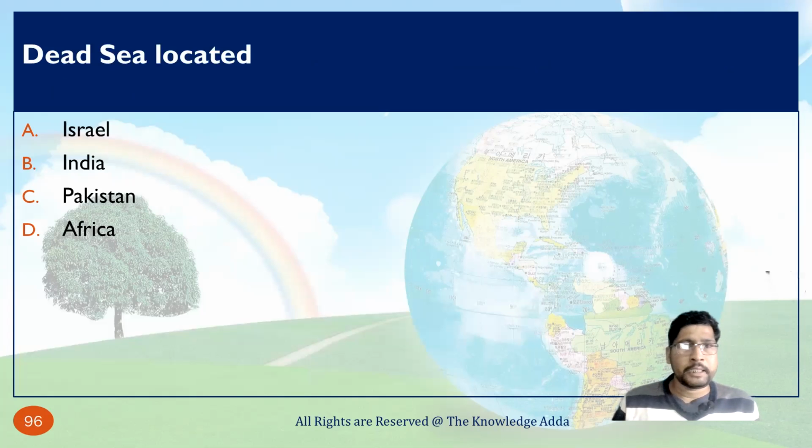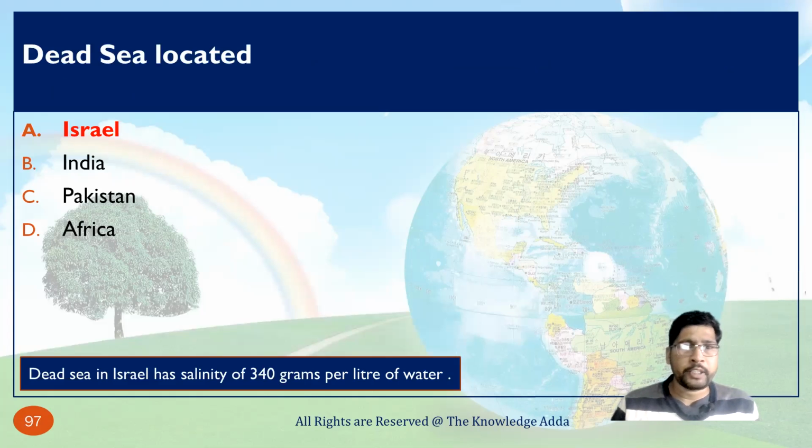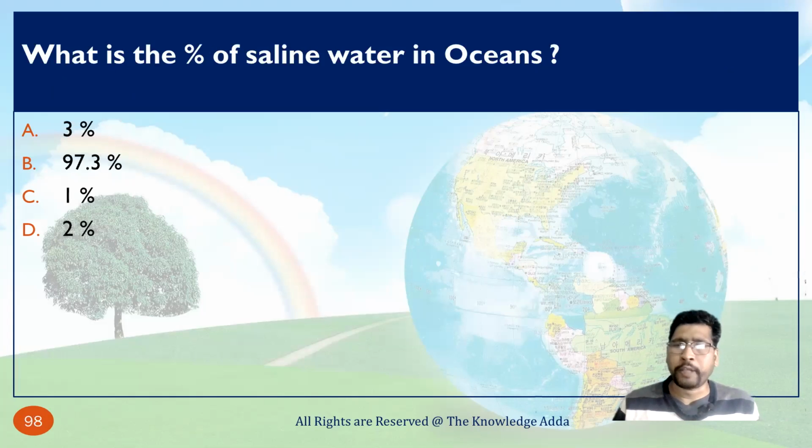The Dead Sea is located in Israel. Why is it called the Dead Sea? Because the Dead Sea in Israel has a salinity of 34 grams per liter of water. That is much higher. That's why it is called the Dead Sea, because you cannot drink that water.